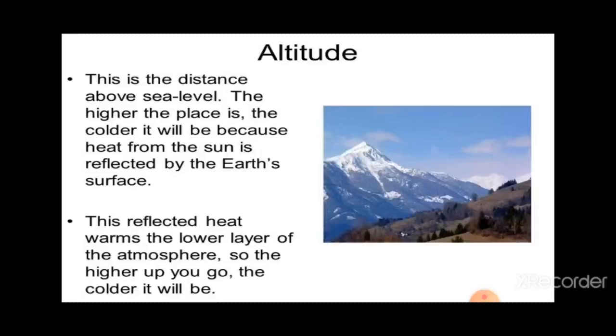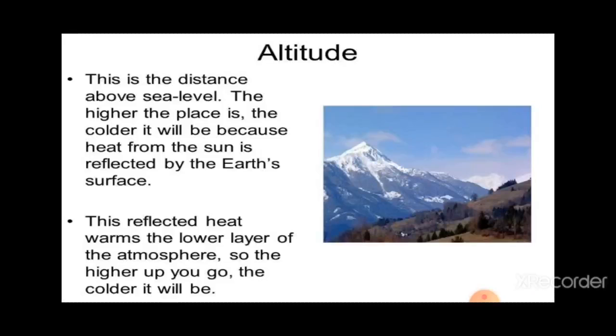So here you can see the distance above sea level. The higher the place is, the colder it will be, because the heat from the sun is reflected by the earth's surface. The earth's surface reflects the sun rays, but in hilly or higher areas, whatever sun rays are there are reflected earliest, and because of that altitude leads to a different amount of temperature in that area.